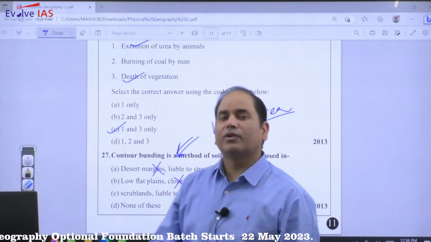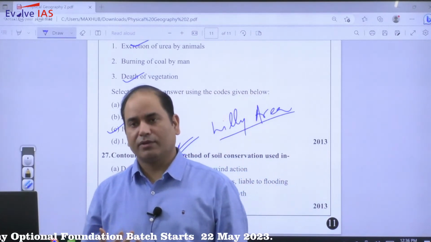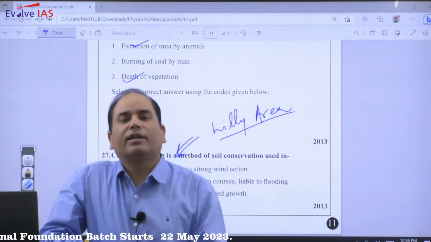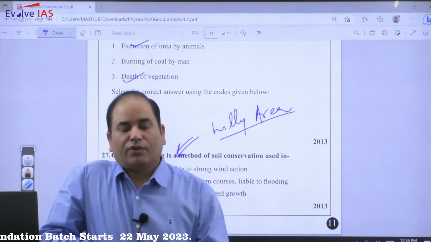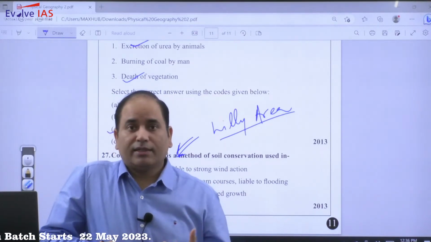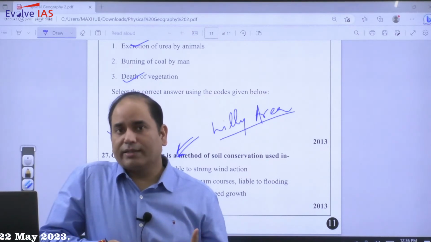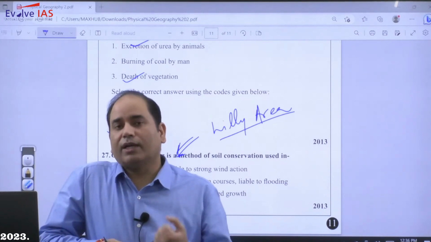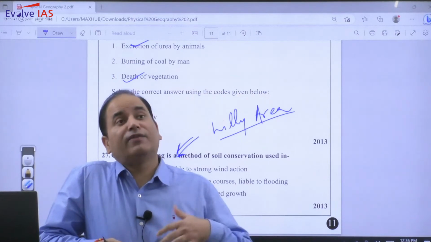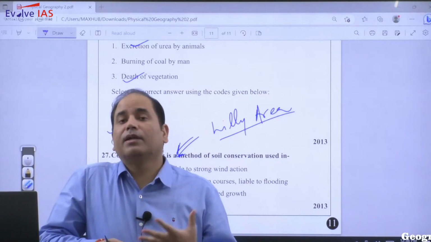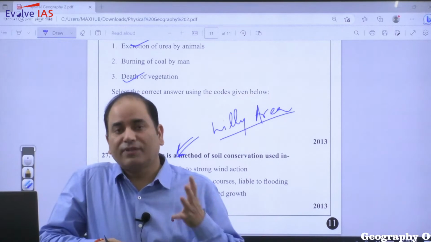for soil erosion, to check the soil erosion, because in hilly area soil is already not that efficient, soil is not that fertile. Mountain soil is less fertile, so to check soil losses, soil erosion, and in fact in most of the hilly areas people are performing shifting cultivation.